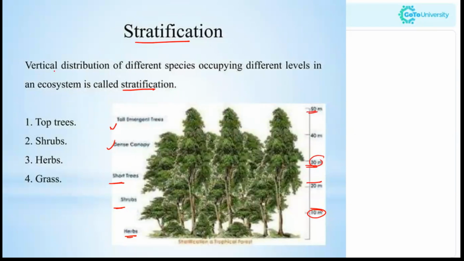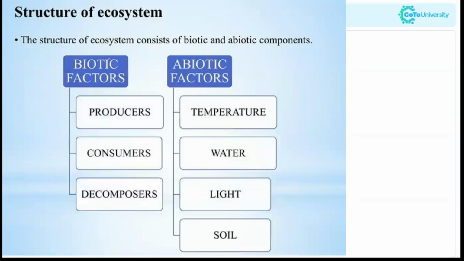So the vertical distribution of different species, for example here the plants, that is the grass, then herbs, then shrubs, then the top trees, are distributed at different levels in an ecosystem. That is stratification.